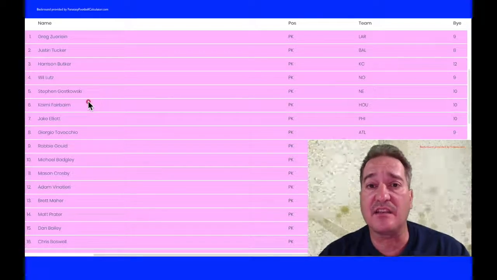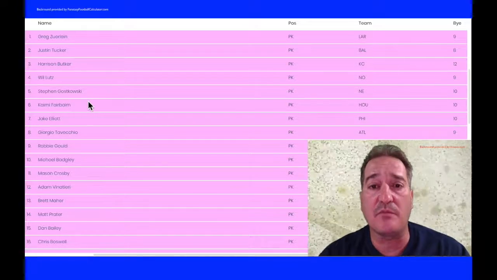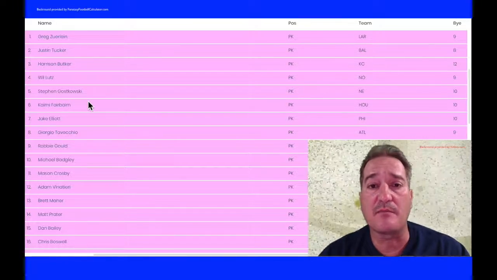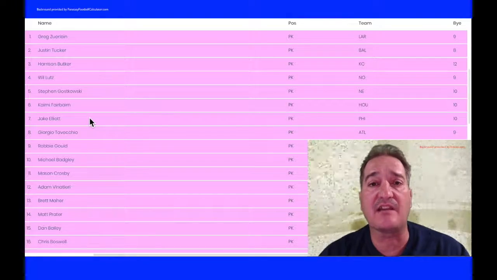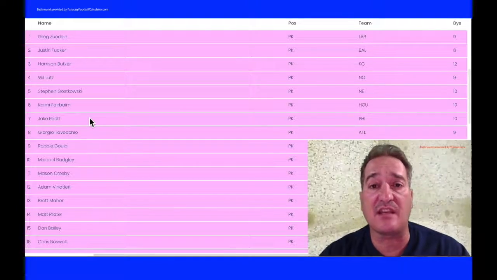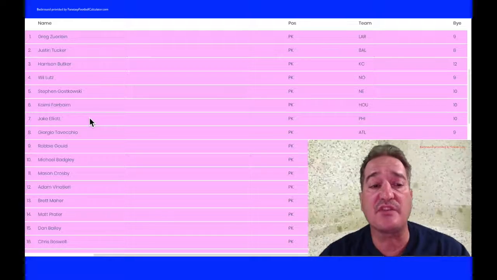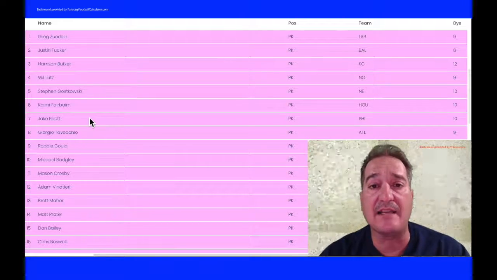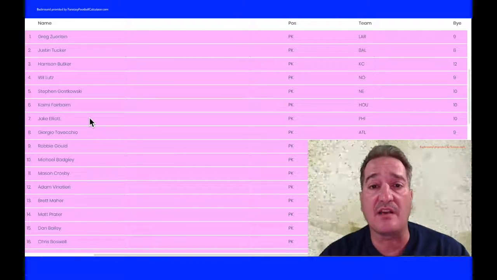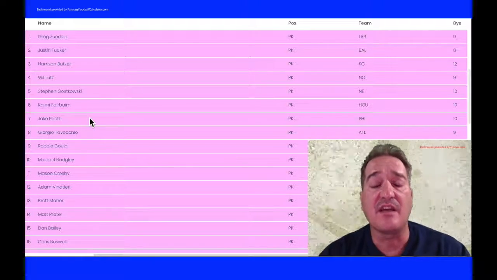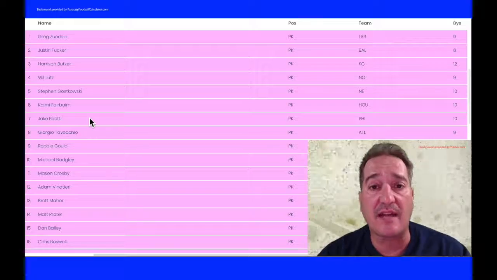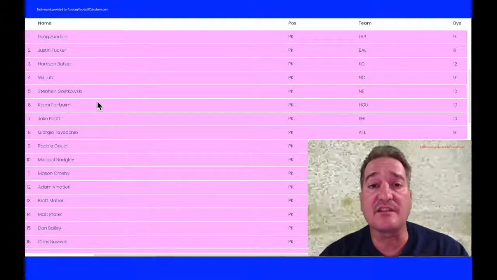I like the kicker for Houston. I think they're going to move the ball a lot. Ka'imi Fairbairn is a kicker you could probably get in round 18. And if he's not available, I suggest you take Jake Elliott for the Eagles. I think you'll see these guys move the ball a lot, and they can score you a ton of points. That's what you're trying to do: get a kicker on an offense that scores a lot of points. So let's take a look at some sleepers.